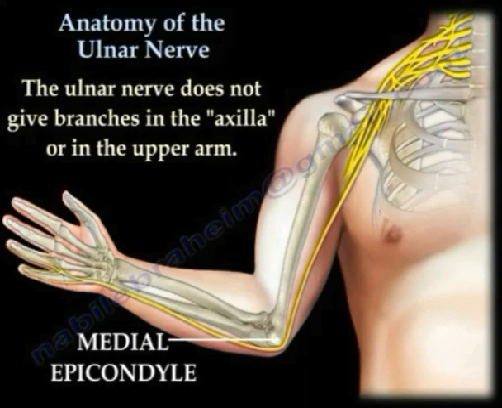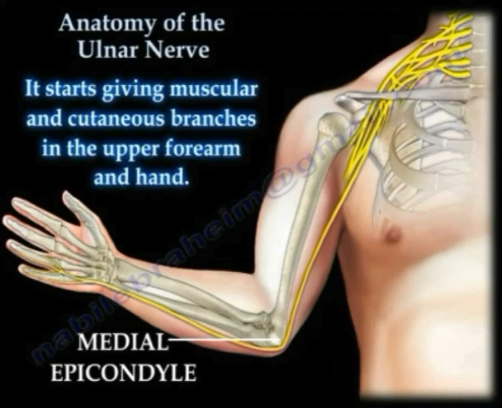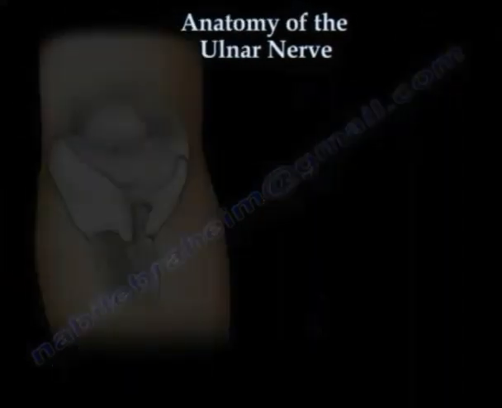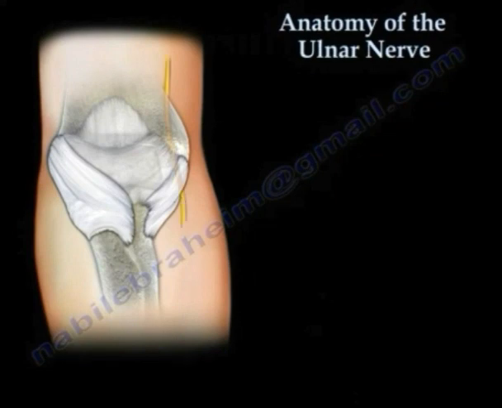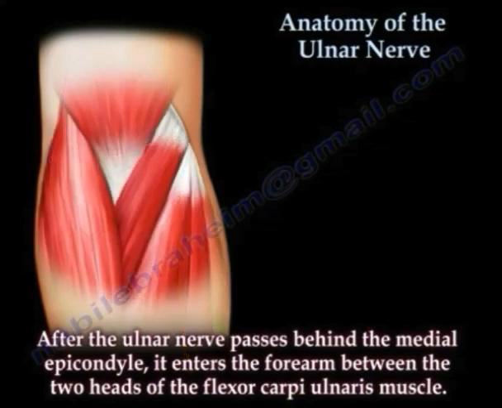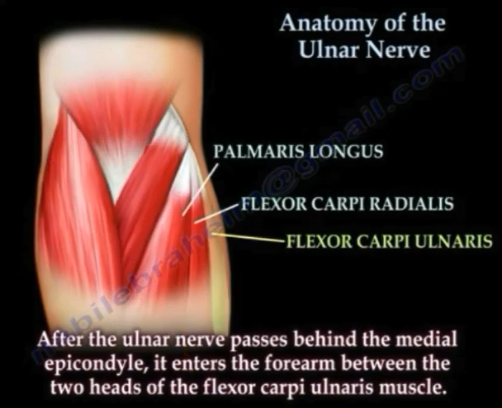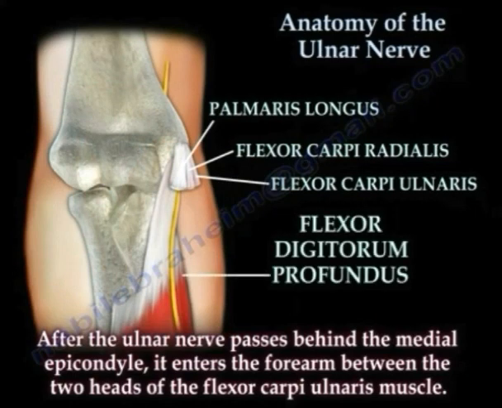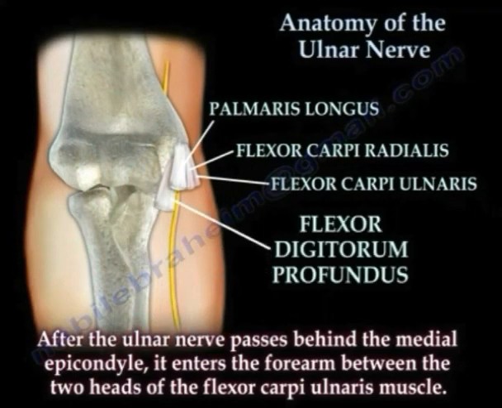It does not give any branches in the arm. It starts giving branches from the forearm itself. It reaches the forearm by passing between the two heads of the flexor carpi ulnaris muscle, and it lies superficial to the flexor digitorum profundus muscle.